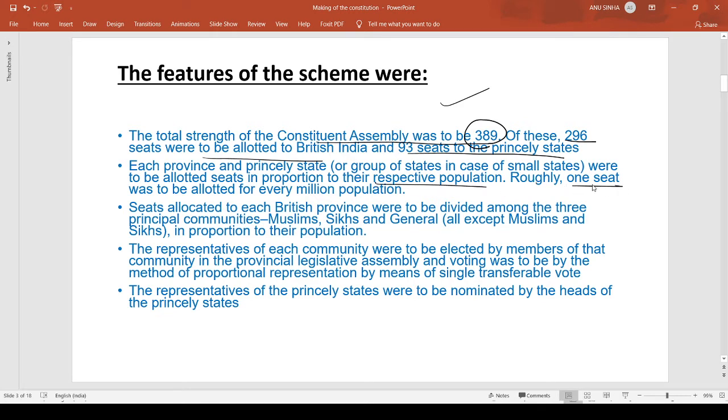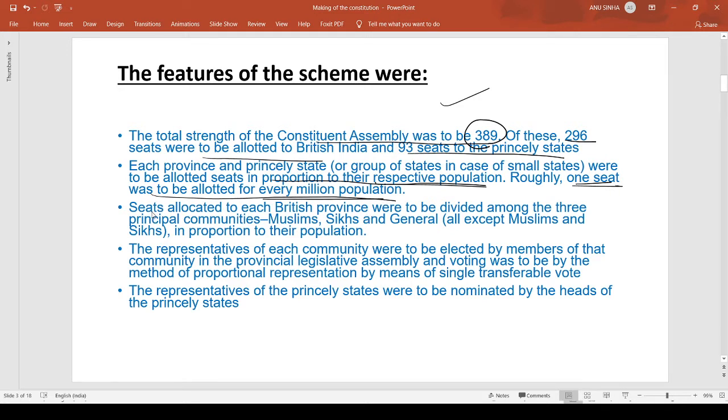Each province and princely state, or a group of states in the case of small states, was to be allocated seats in proportion to their respective population, and roughly one seat was to be allocated to every million population. So each province and princely state was going to get seats in proportion to their population, with one seat for every 1 million population.